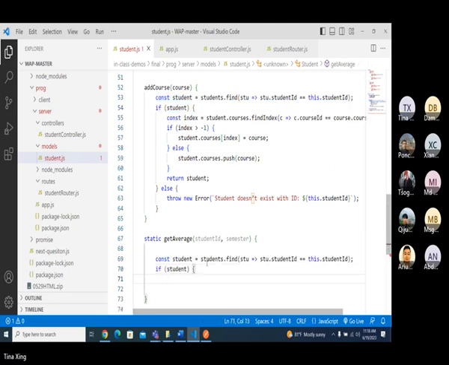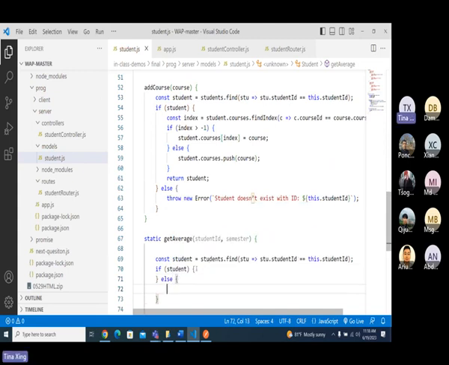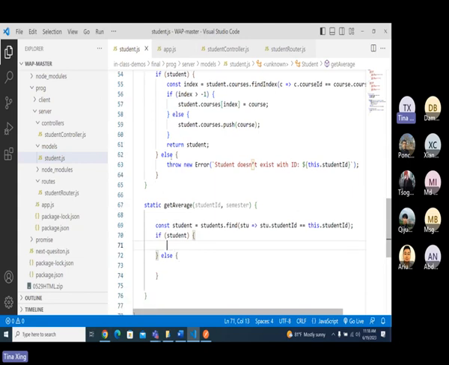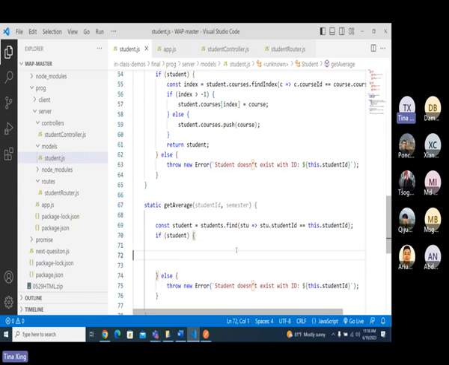Did I have a condition here, say throw error? Okay, I'll do it like this. If a student exists, then we have to do something. If a semester exists, I have to do filter. If not, I want to do, okay. So here I have to do it like this.